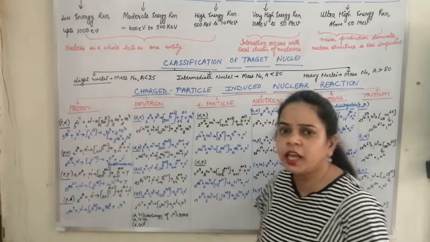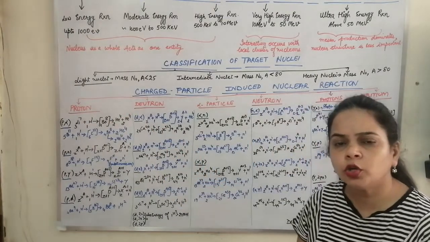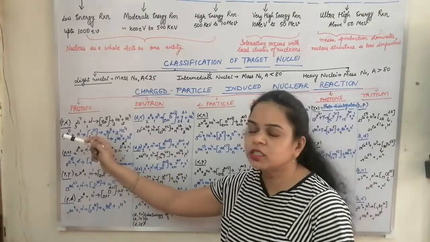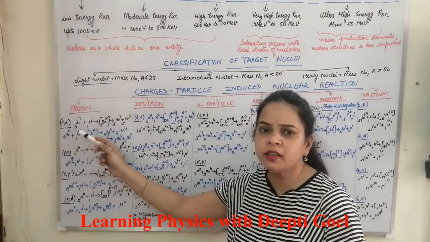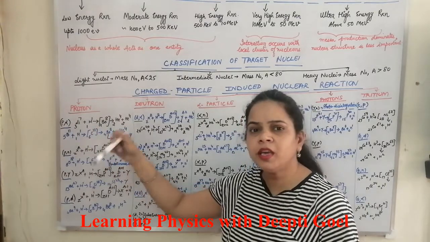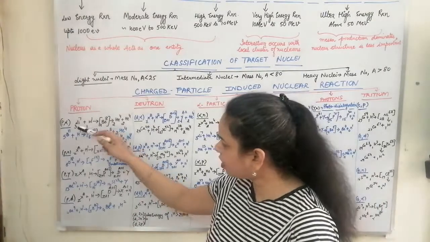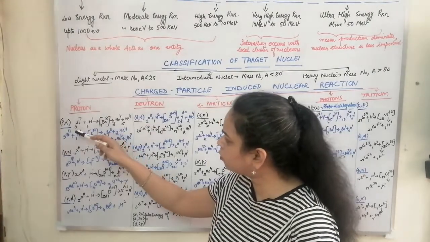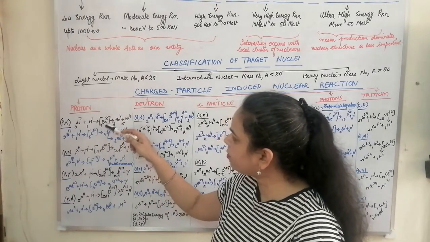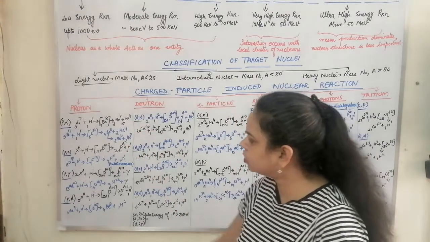Now let's take into consideration the proton induced nuclear reaction. In the proton induced nuclear reaction, we consider the (p,alpha) reaction. What does this (p,alpha) reaction determine? That our incident particle is a proton, whereas the alpha particle is the outgoing particle. This was the first experiment performed by Rutherford: 3Li7 plus 1H1 gives beryllium 8, the compound nucleus, and 2 alpha particles are shed out.